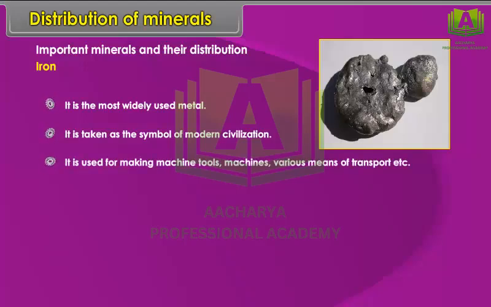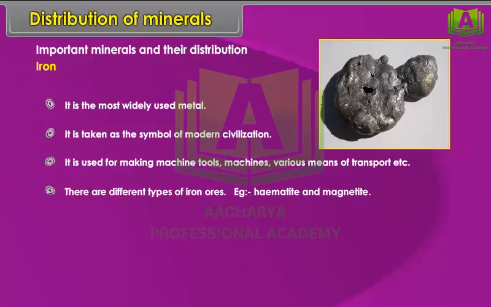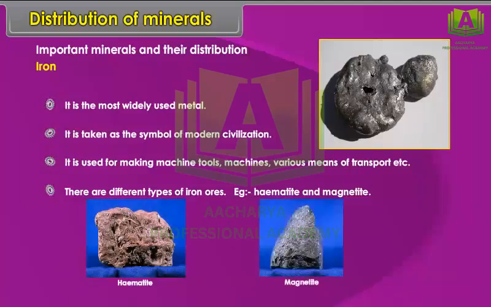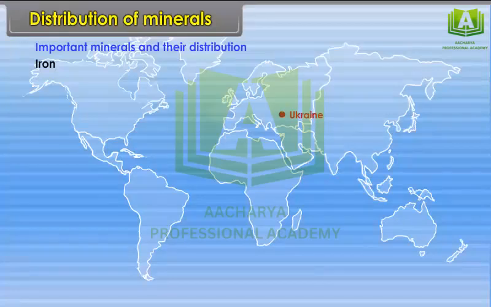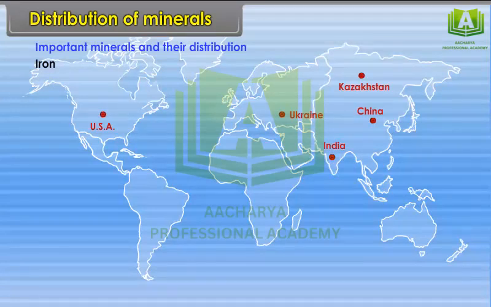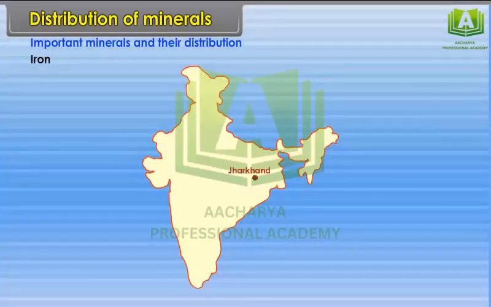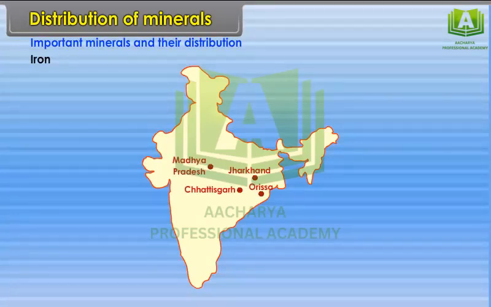It is used for making machine tools, machines, various means of transport, etc. There are different types of iron ores. Example: hematite and magnetite. Location: World: Ukraine, Kazakhstan, USA, China, India, Brazil, France, Germany, South Africa, etc. In India: Jharkhand, Orissa, Chhattisgarh and Madhya Pradesh.